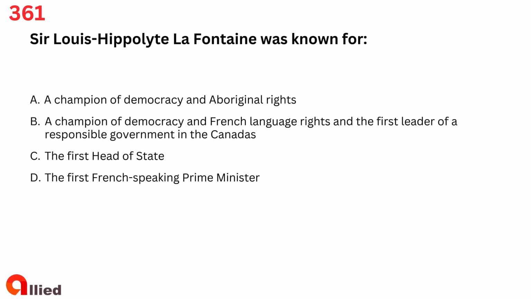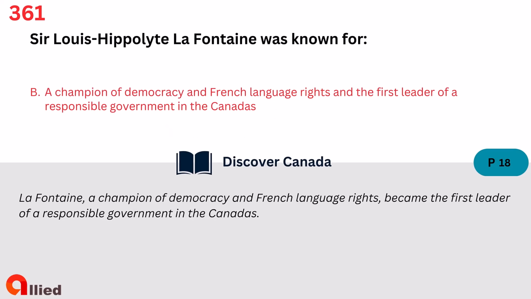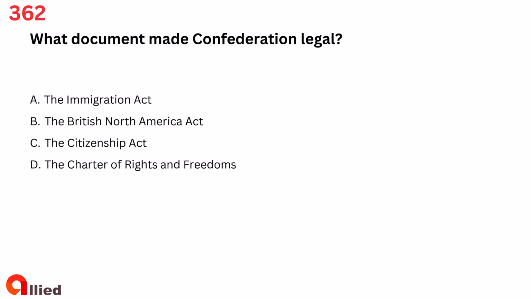Question 361. Sir Louis Hippolyte Lafontaine was known for A. A champion of democracy and Aboriginal rights. B. A champion of democracy and French language rights, and the first leader of a responsible government in the Canadas. C. The first head of state. D. The first French-speaking prime minister. The answer is B. A champion of democracy and French language rights, and the first leader of a responsible government in the Canadas.